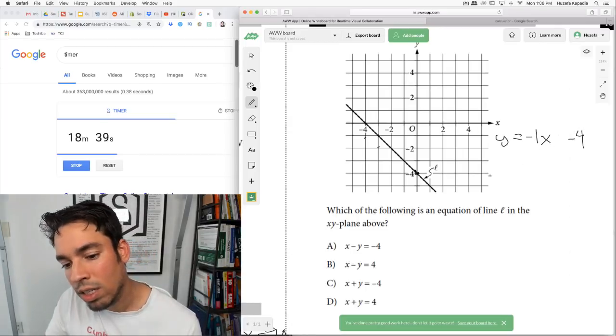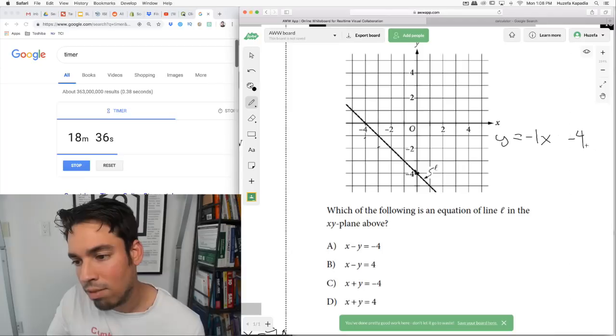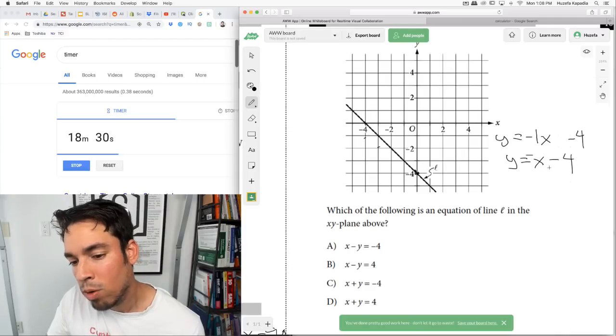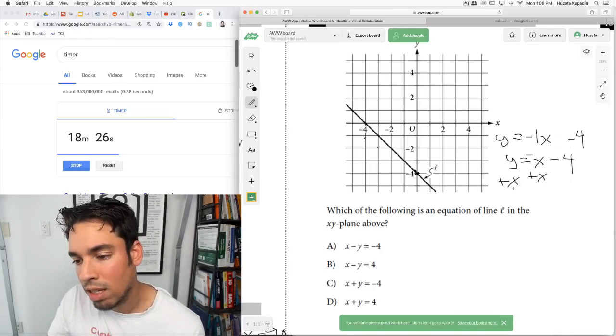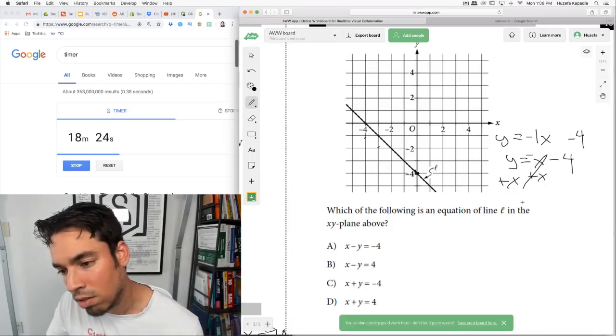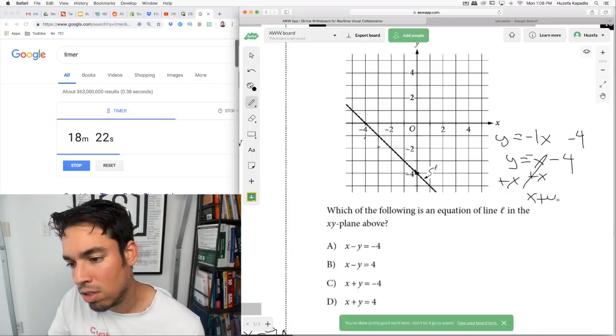Now, the question is, wait a minute, all of these have this guy isolated, so it's not just this. Let's simplify this. It's y equals negative x minus 4. We want this value isolated to look like these, so I'm going to add x to both sides because it's a negative x. And I'll put the x in front like they have for all these: x plus y equals negative 4.